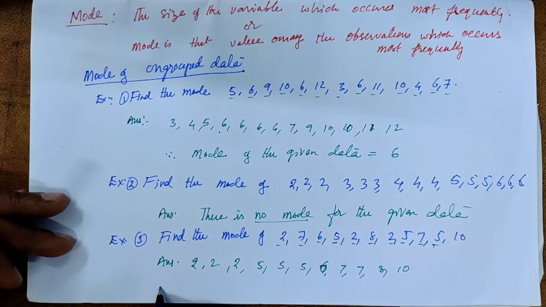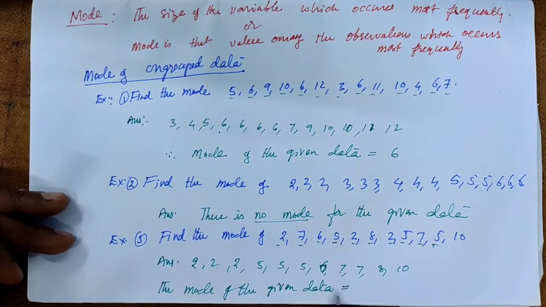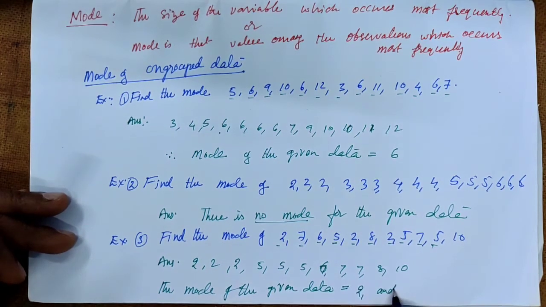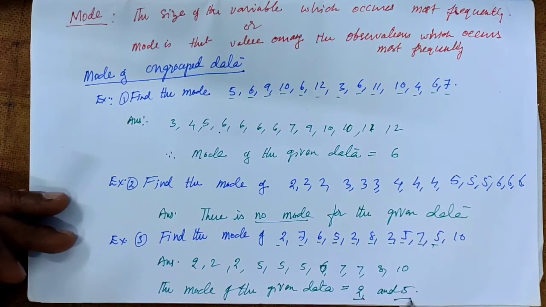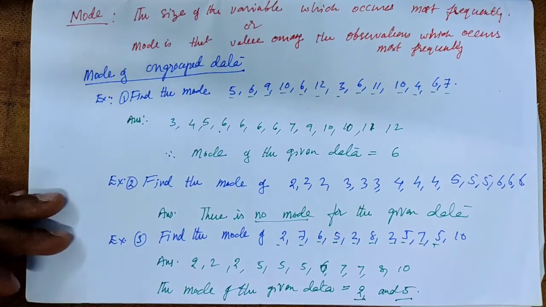So the mode of the given data is equal to, here 2 is 3 times and 5 is 3 times, and the remaining are less than 3 times. So here we have two values. So the mode of the given data is 2 and 5. 2 and 5 are the mode of the given data. So here we have two mode values.